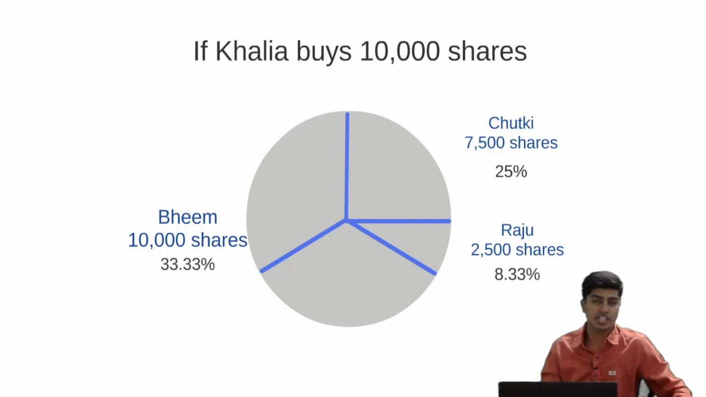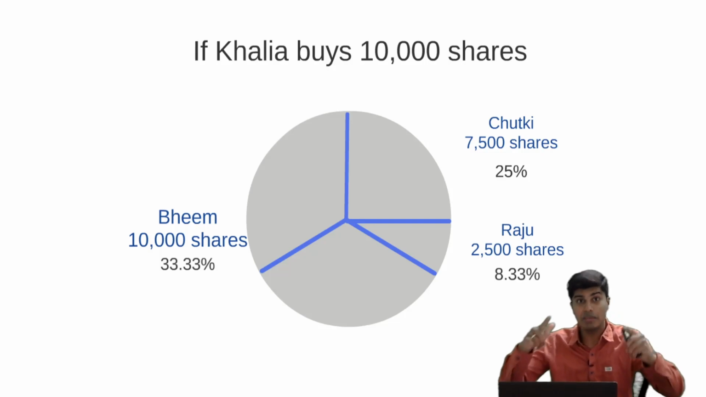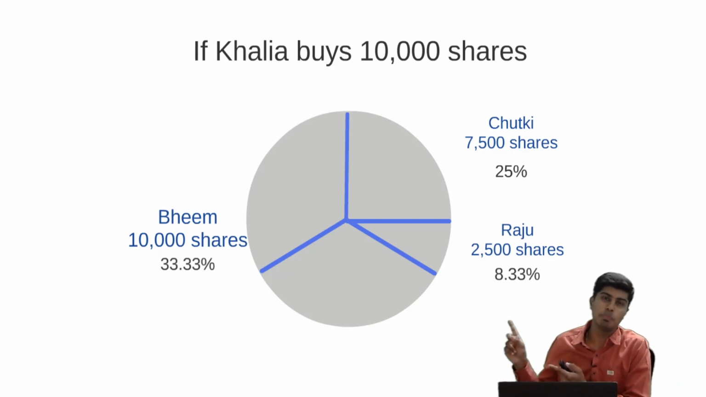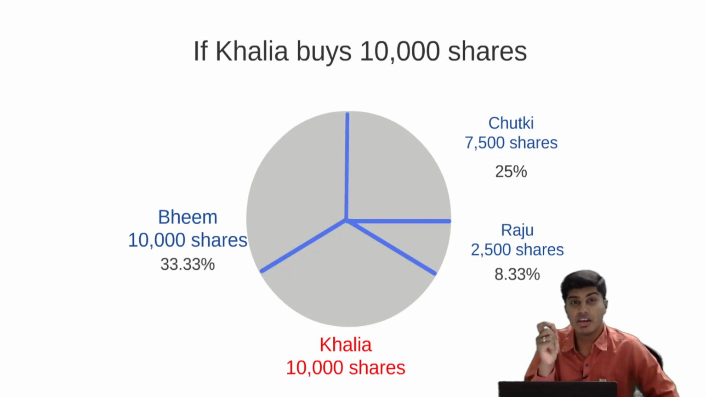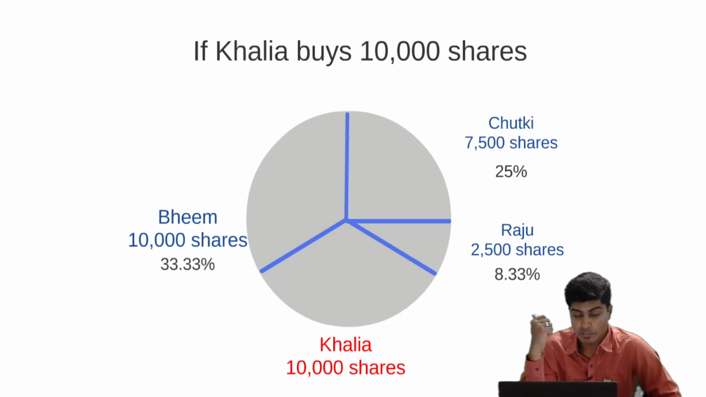All of this change in the percentage of holding between Bhim, Chutki and Raju is happening because a new shareholder called Kalia has entered, who holds 10,000 shares, giving him 33.33% voting rights in the company. Because of this, the existing shareholders' percentage of shareholding pattern has changed.